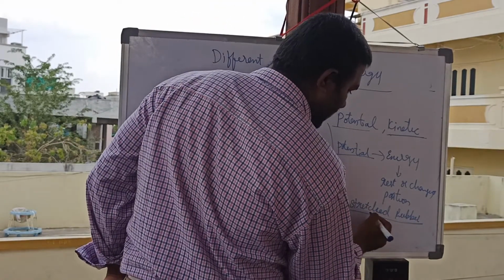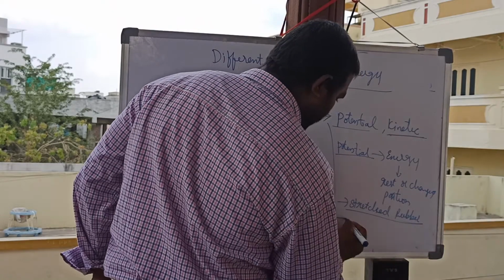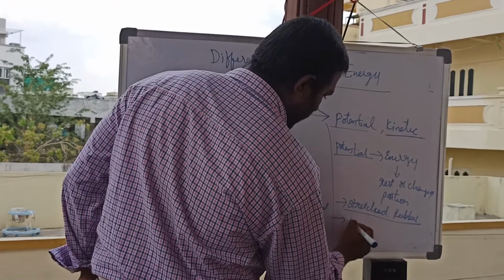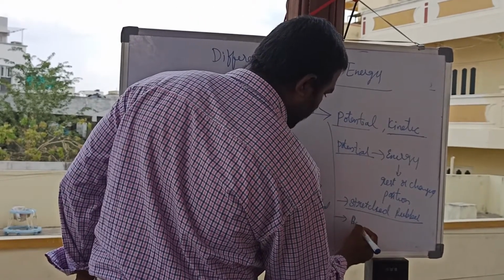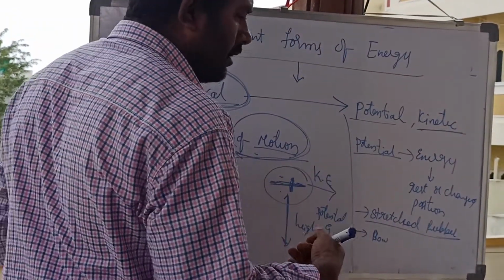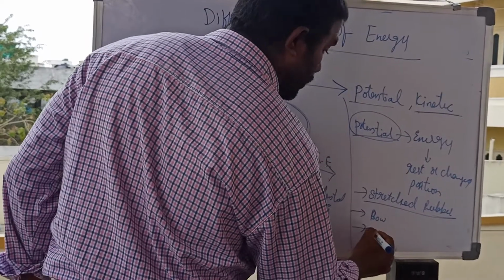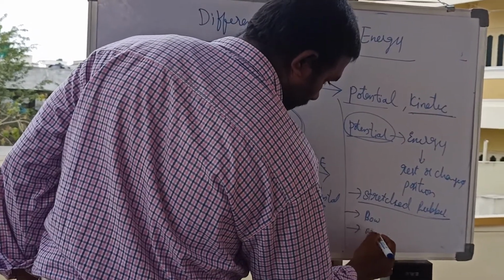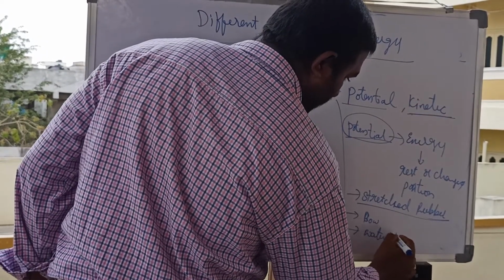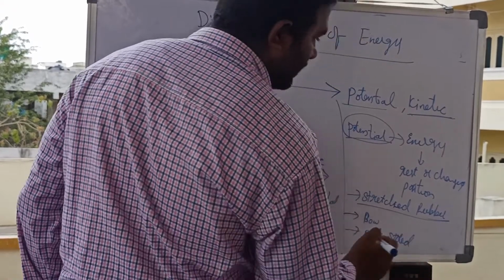Not only a stretched rubber band, you can take a bow and arrow. When the bow is extended, you will have potential energy. Not only that, water stored in a dam; all are having some position.